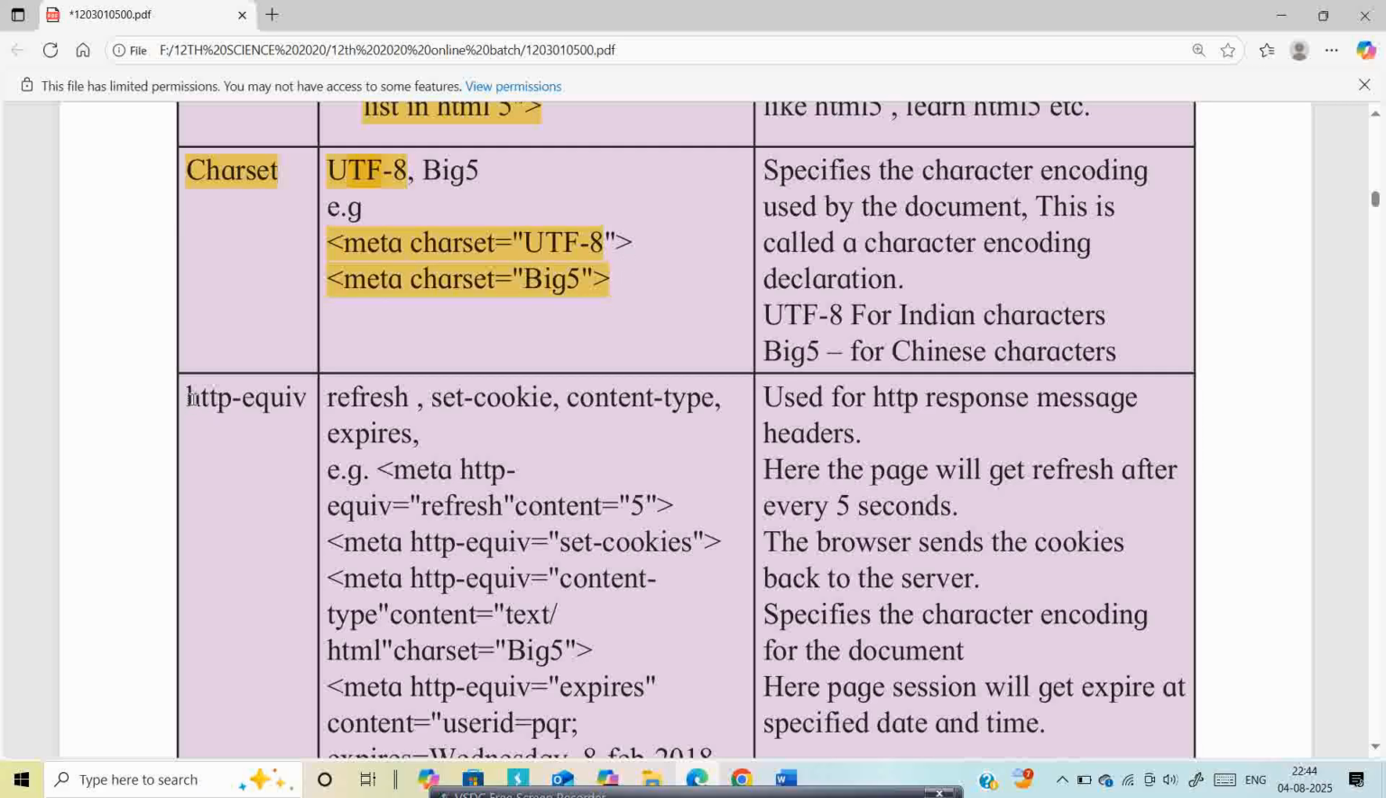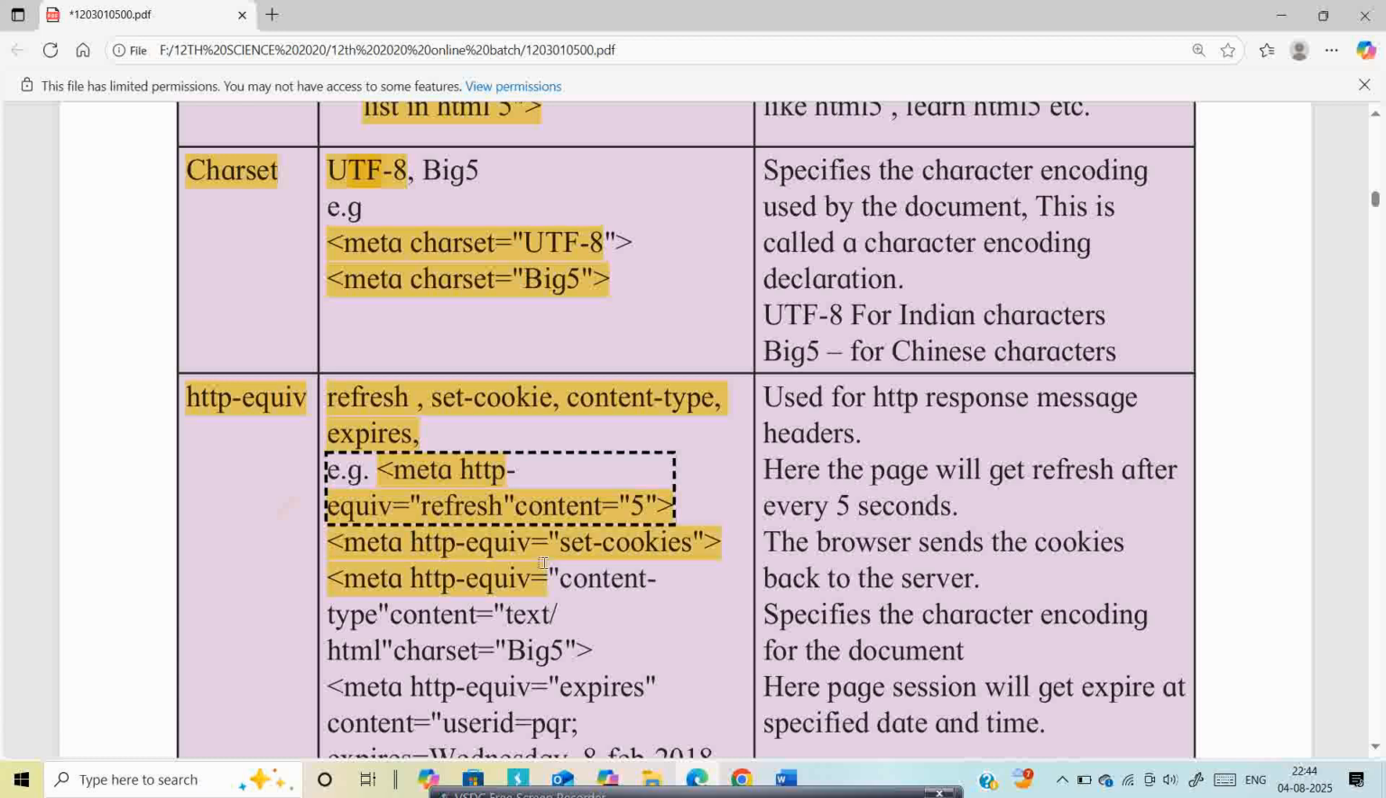Now next is HTTP equivalence. Refresh, set cookies, content type and expiry. All these four values we will use in http-equiv. Refresh means it will refresh the page after every few seconds. For that you need to mention the seconds here, like 5, 3, 2, 1. Then it will refresh according to that.